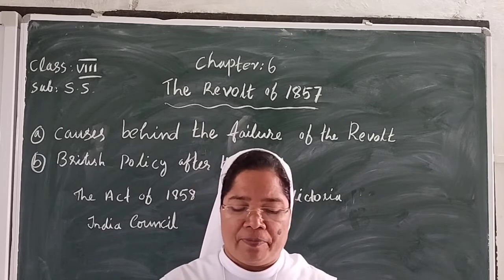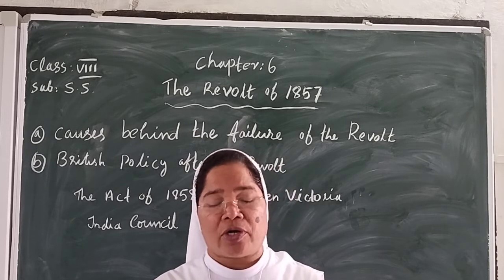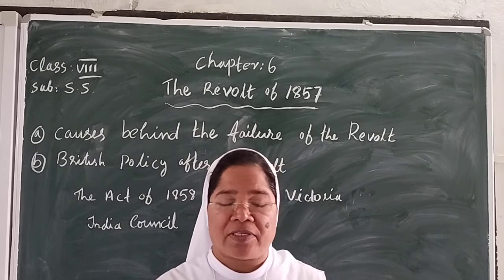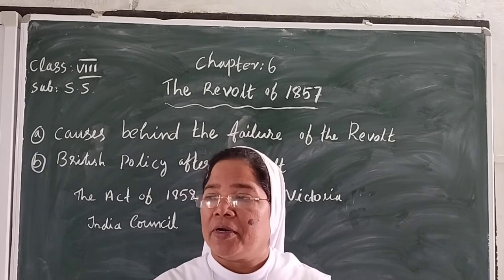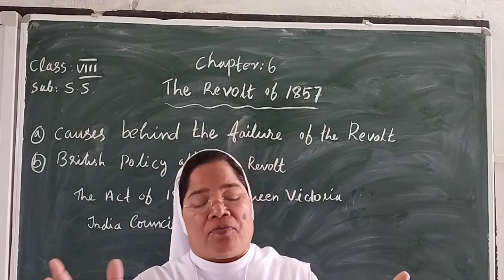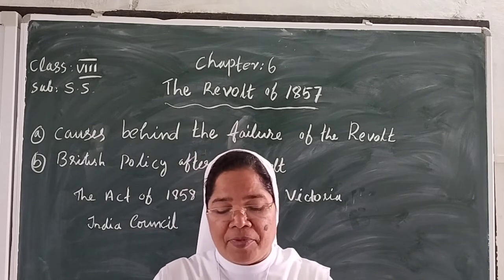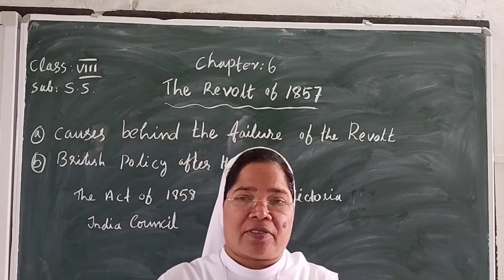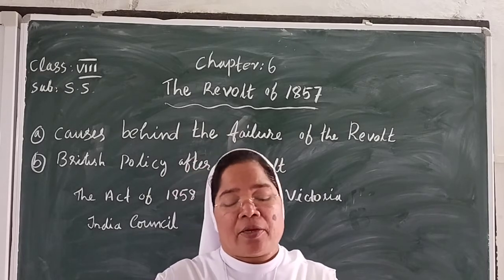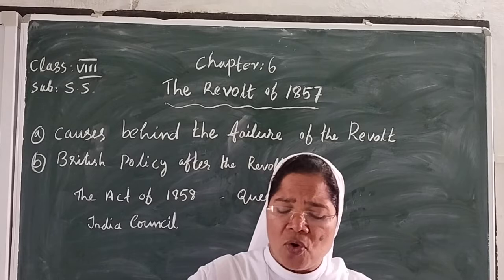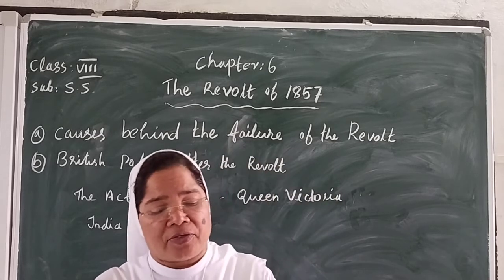The next point: the rebels had a shortage of weapons and also no funds. But the British had unlimited funds and modern weapons. Our Indian soldiers did not have modern weapons. That is also another reason for the failure.